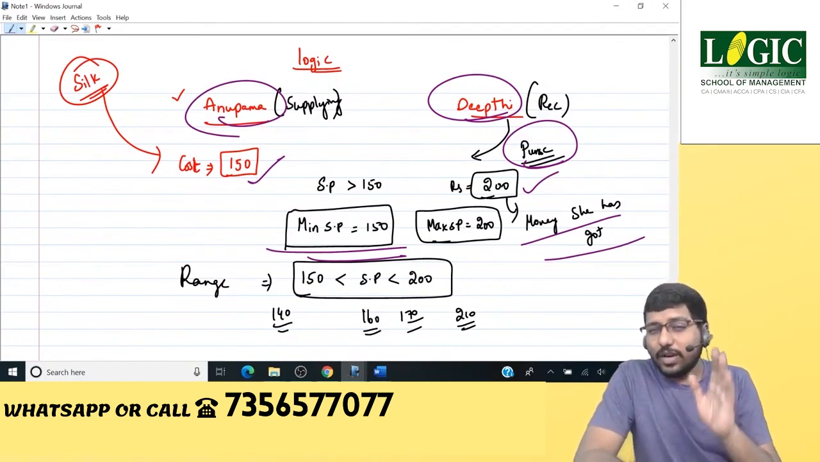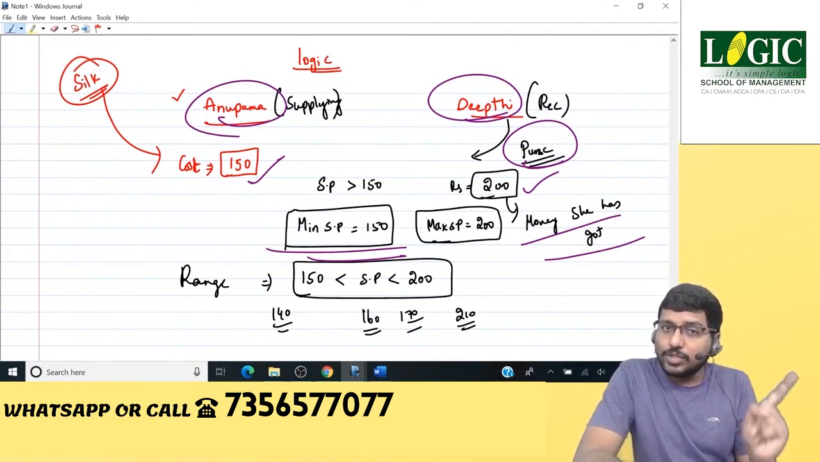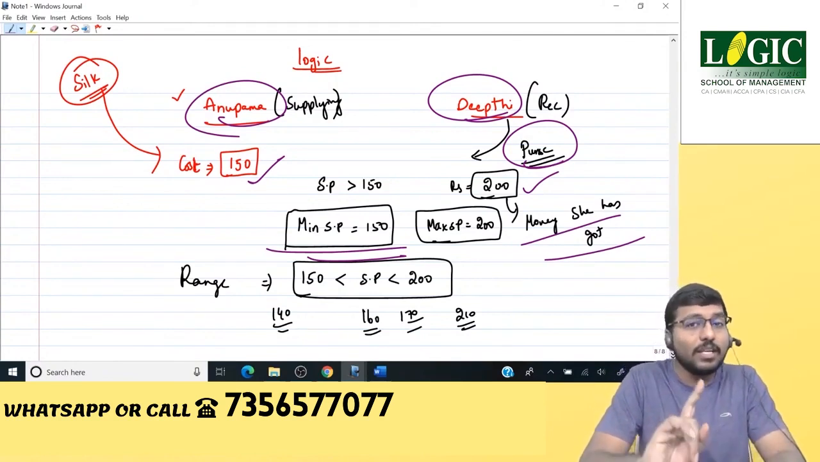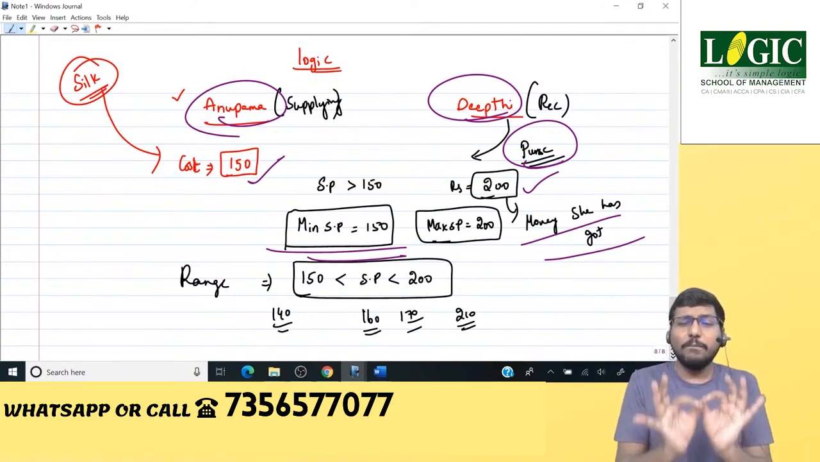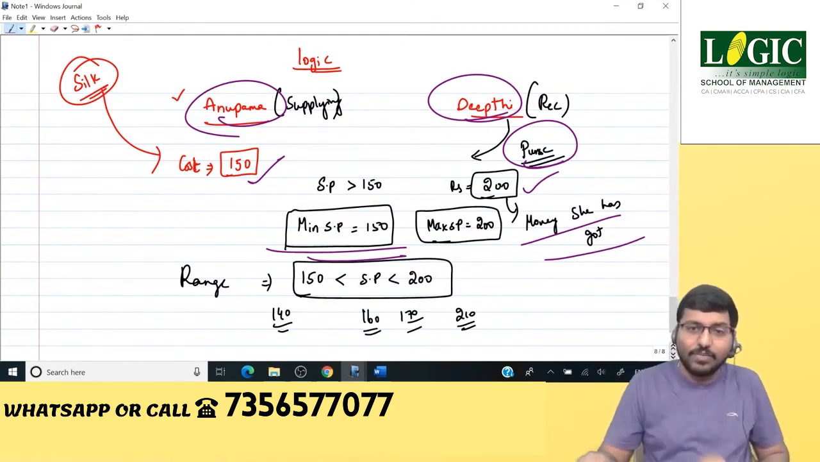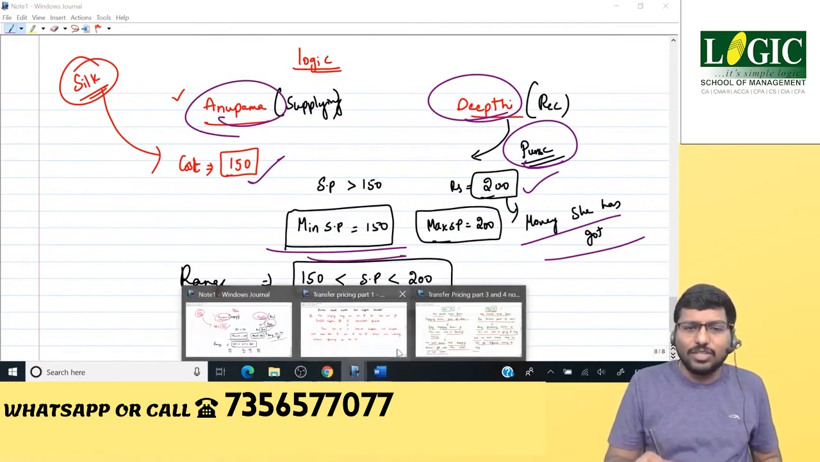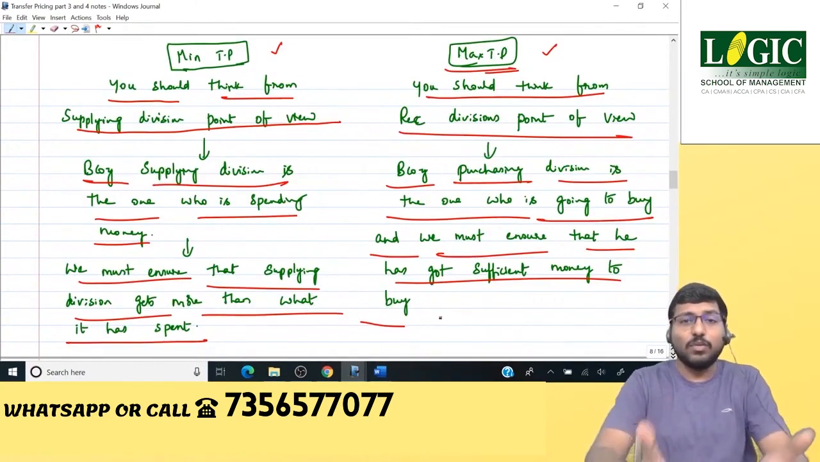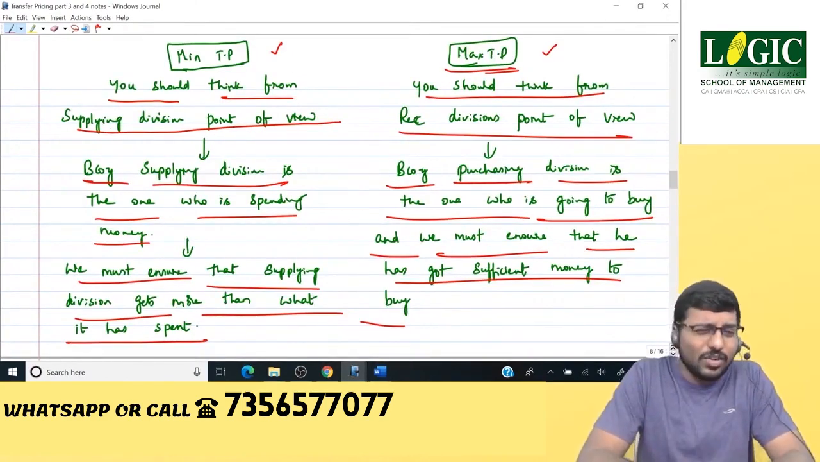So always when you're trying to fix minimum TP, think from the supply division's point of view. Maximum TP, think from the receiving division's point of view. This is a simple logic, a single sentence for this entire chapter. I've seen many students just trying to buy hard the things that have been given in the study material. All these things are not necessary.